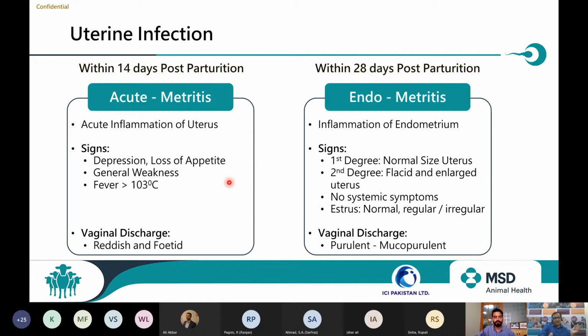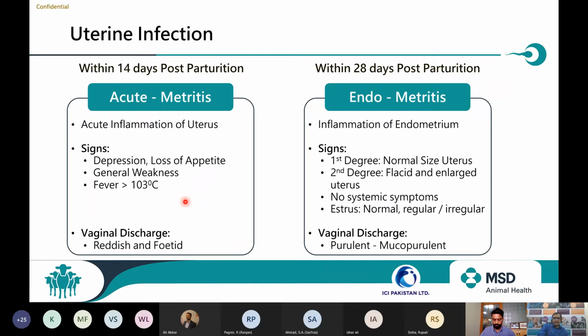Corporate colleagues, dairy farmers, and veterinarians who have joined us, please always remember: if you get a recently parturited case where you find no abnormality or secretions from the uterus, but you observe off feeding and temperature, we start giving a lot of systemic treatments and anti-inflammatories. But one thing we miss is the intrauterine treatment.